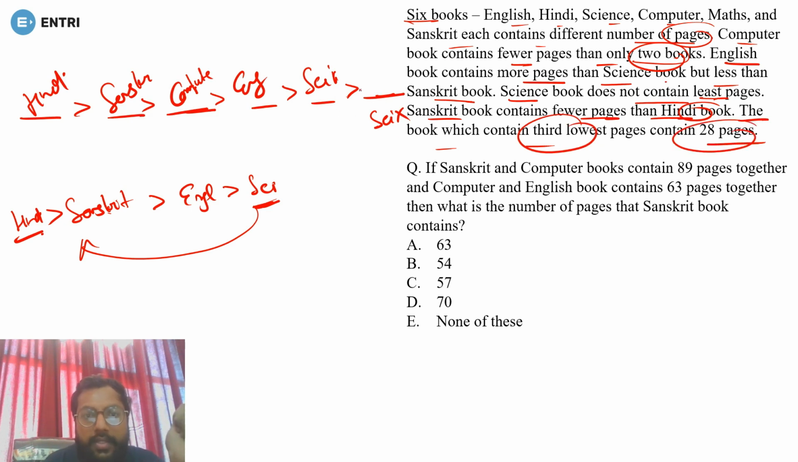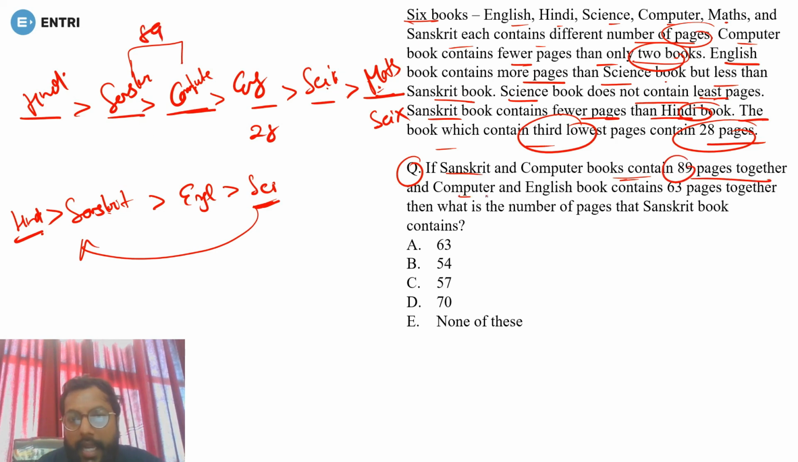Now the book which contains third lowest pages contains 28. So third lowest means this is the lowest, second lowest, third lowest, that is 28. But one book is remaining, so which is remaining? Maths. So maths will be here. Done. Now the question is, if Sanskrit and computer books together contain 89 pages, and computer and English contain 63 pages together, then what is the number of pages that Sanskrit book contains?